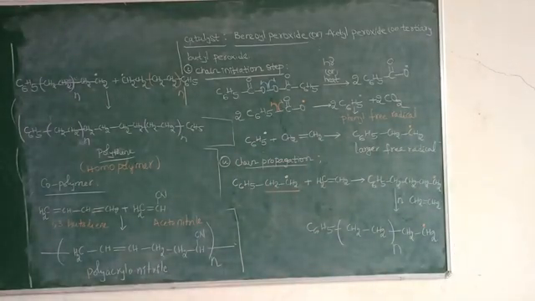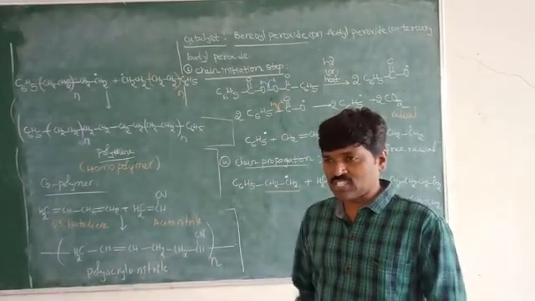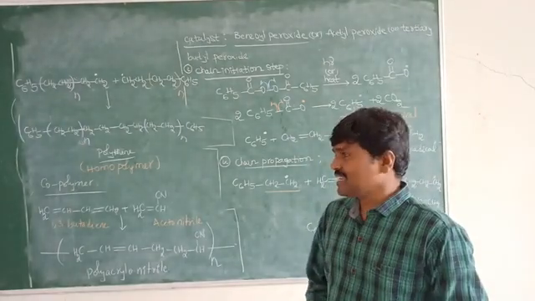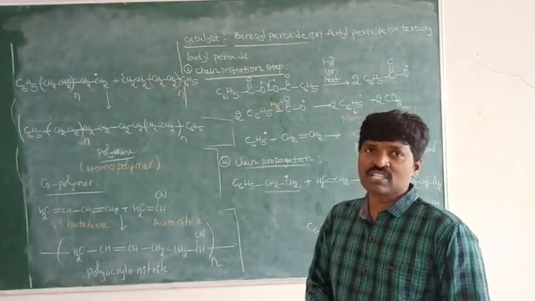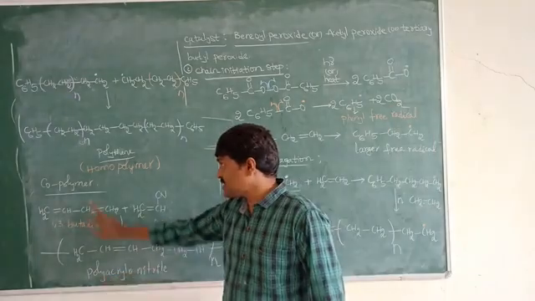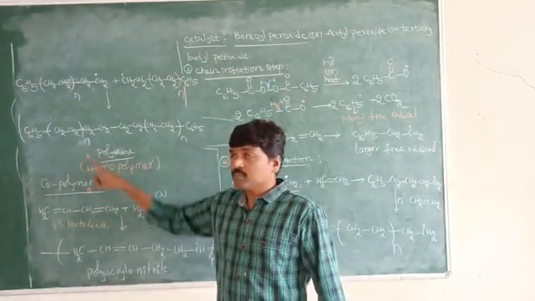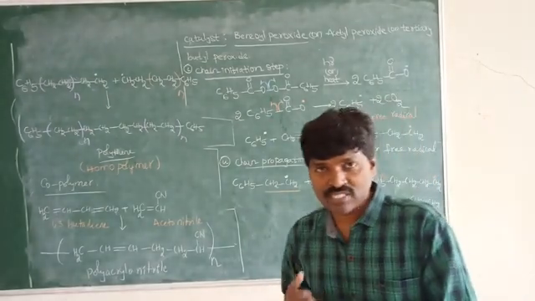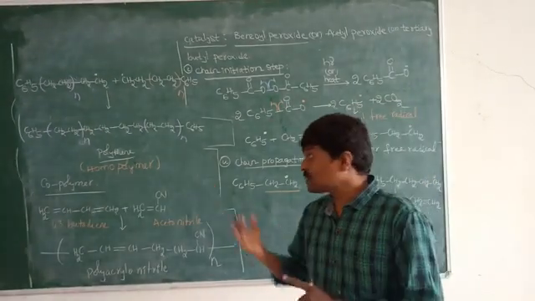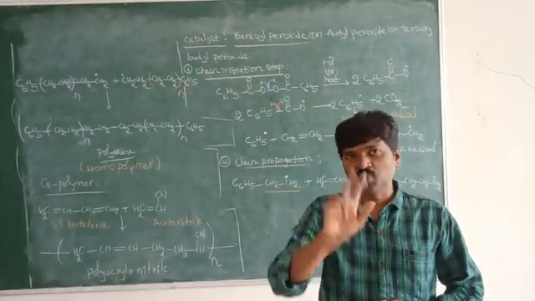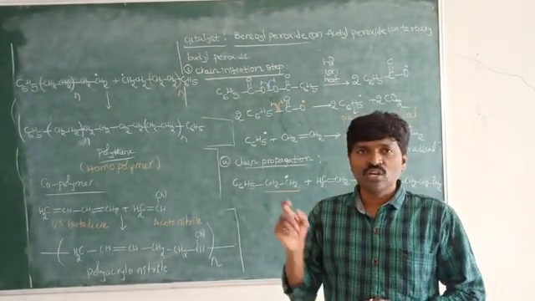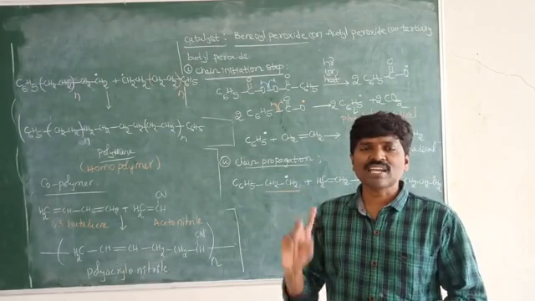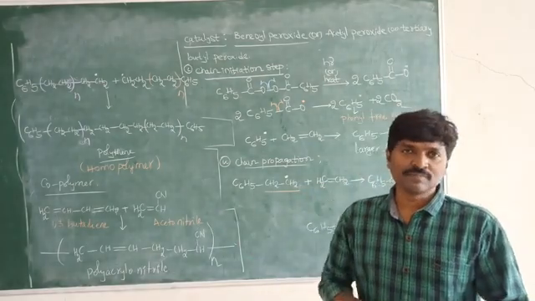What are those examples? Already we know. The best examples for addition polymers, I will give you some examples here. First example is polythene. Polythene is the best example. Now I will tell you how we prepare polythenes. If you take polythenes, again they are classified into two types: first one is low density polythene and second one is high density polythene.